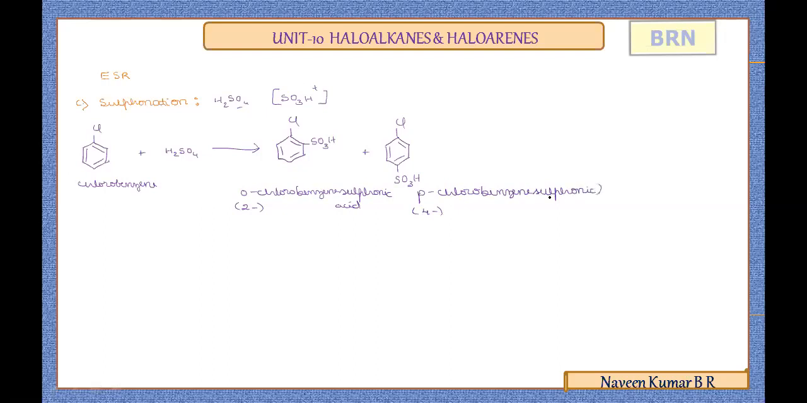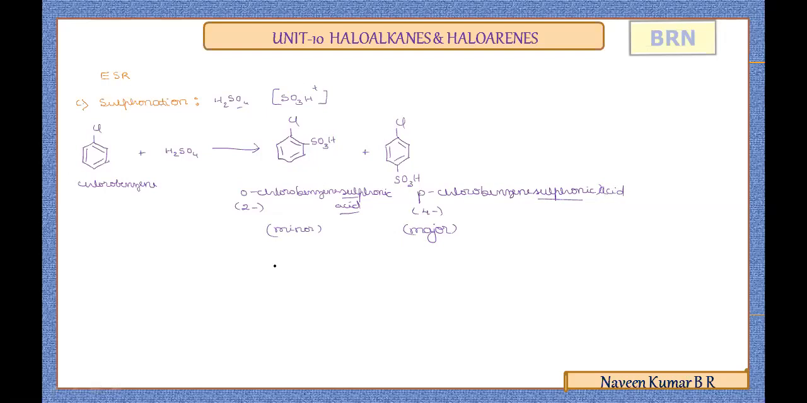So here the names are very important. IUPAC names they may ask in the question, so try to remember clearly, as SO3H is a functional group, and chlorine as a halogen in IUPAC naming will be used only as a prefix. So with the suffix of SO3H as sulfonic acid, you need to name the compounds. Now this will be obtained as a minor product and the para will be obtained as a major product. Now this is in simple the sulfonation, and we have the last electrophilic substitution reactions.